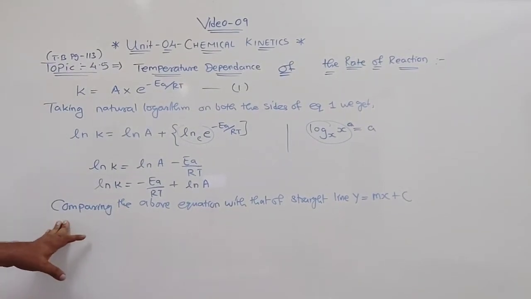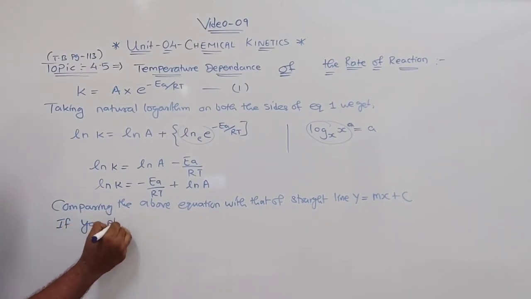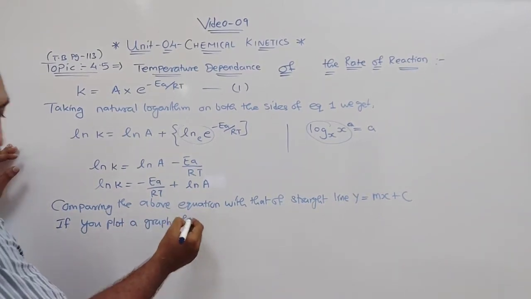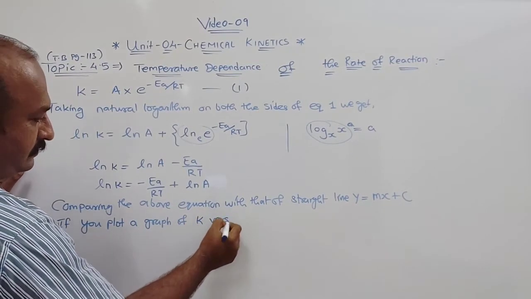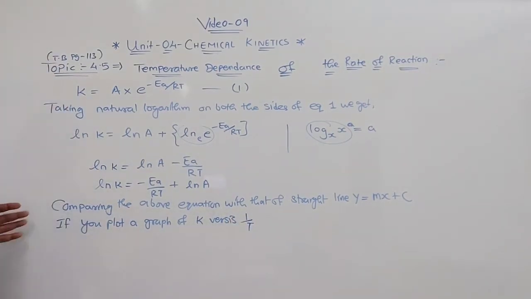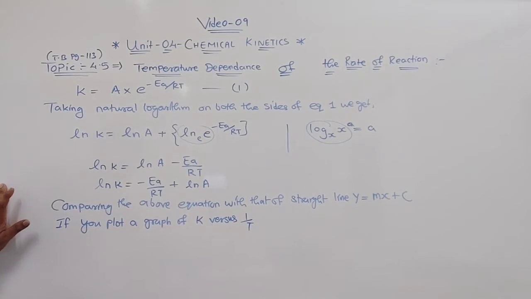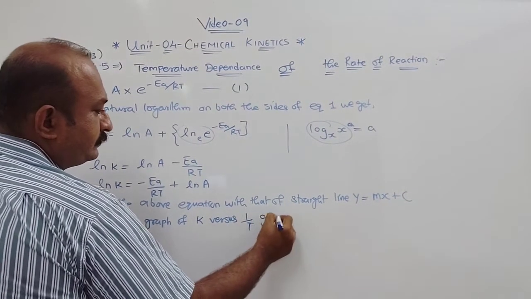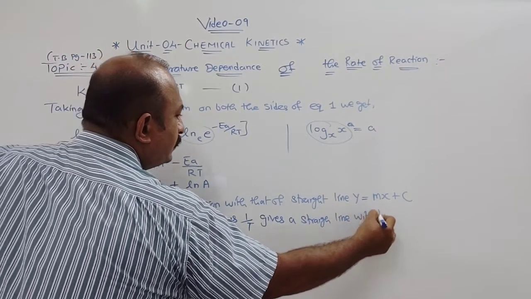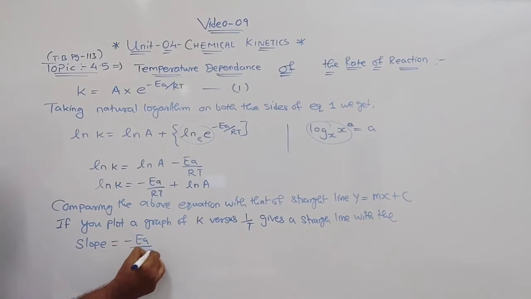And if you plot a graph of ln k versus 1 by T, it gives a straight line with the slope equal to minus Ea by R.